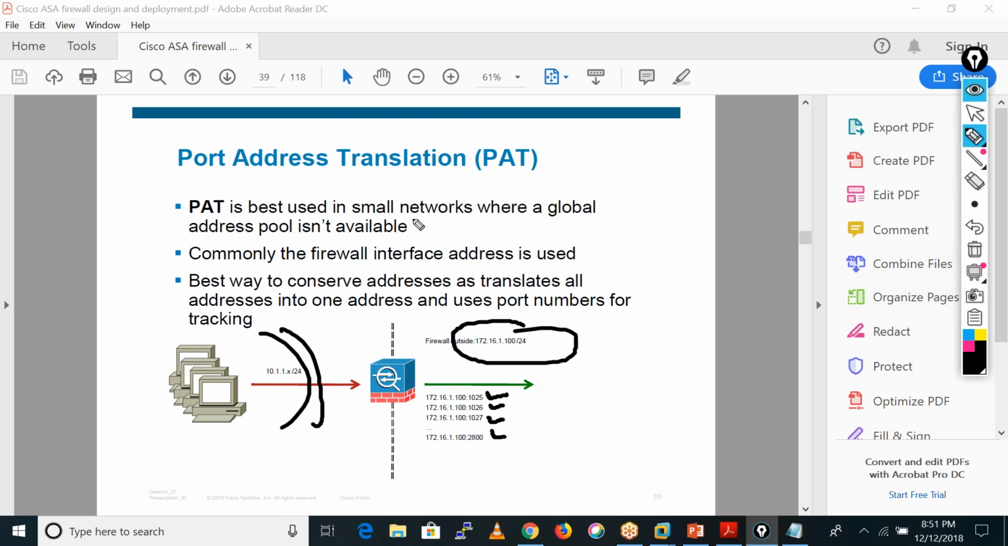So PAT is best used in small networks where a global address pool is not available. Commonly the firewall interface address is used. It is the best way to conserve addresses, as it translates all addresses into one address and uses port numbers for tracking. Means it can translate multiple private IPs into one public IP only, and it uses the port numbers for identifying the sessions, or for tracking which connection was initiated by which user. So this is our PAT here.